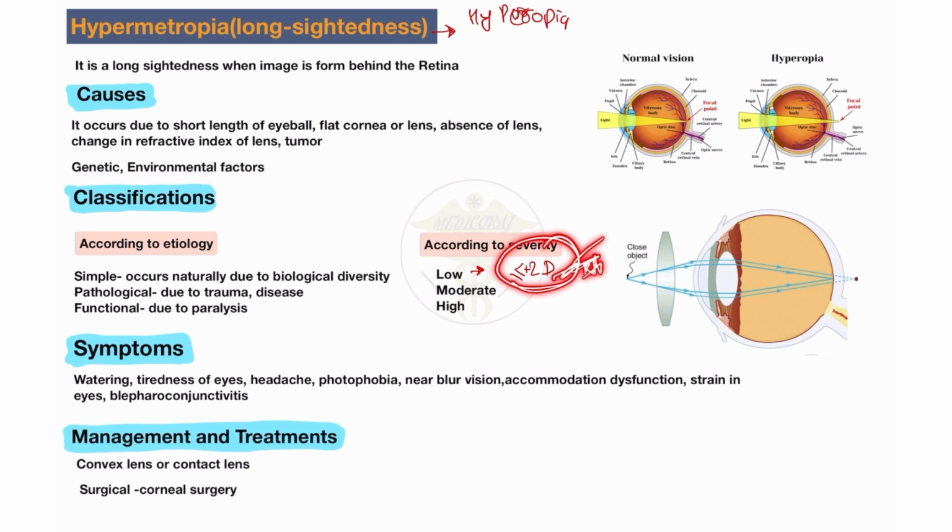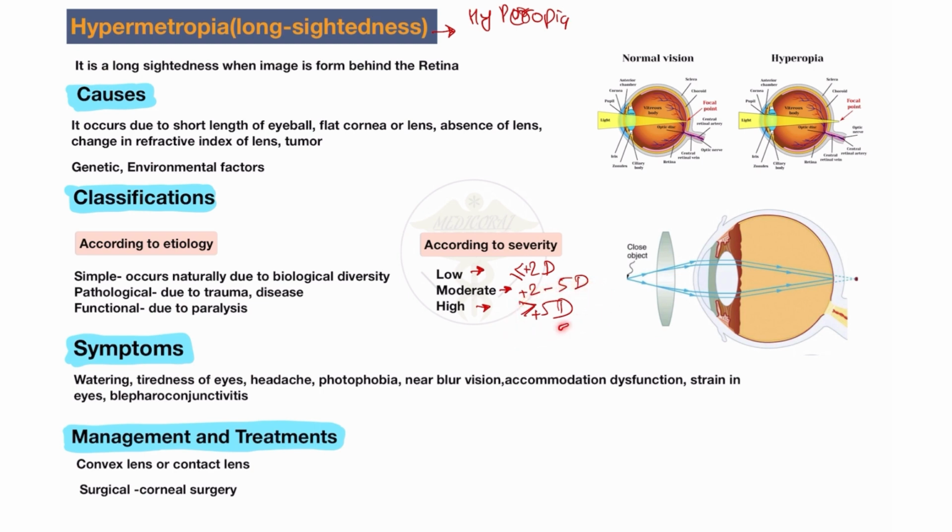So less than or equal to plus 2 diopter lens is required for a low type according to severity. When the patient uses 2 to 5 diopter, it's called moderate type. And when greater than 5 diopter, all positive, because the hypermetropic patient uses a positive lens for near vision.